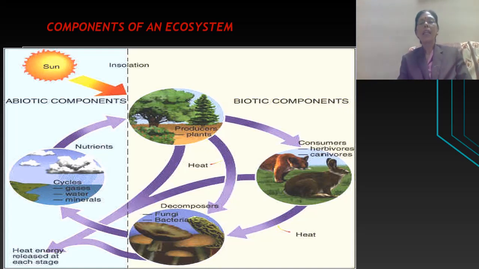When any living organisms, plants or animals, die, they are consumed by scavengers, or decomposed by decomposers or detritivores. As I have discussed, they also play an important role in maintenance of the ecosystem. So there are two components of ecosystem, biotic as well as abiotic factors.